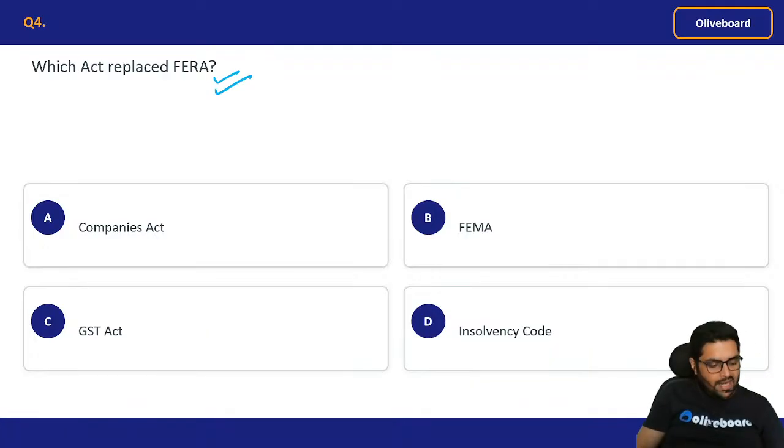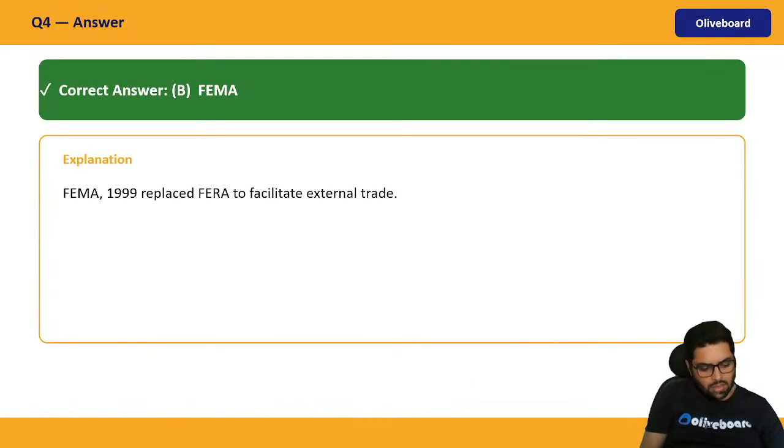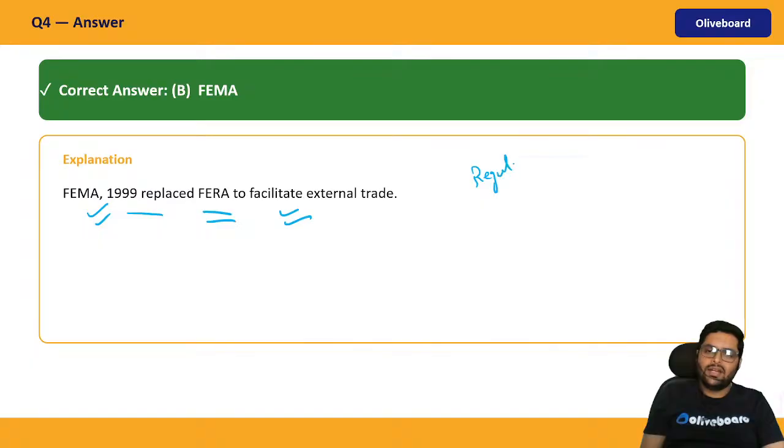the Foreign Exchange Regulation Act? Which act was that? The Foreign Exchange Management Act, FEMA 1999. It replaced FERA to facilitate external trade. FERA was regulatory, so they liberalized it a bit, and it became the Foreign Exchange Management Act. So now it is FEMA.